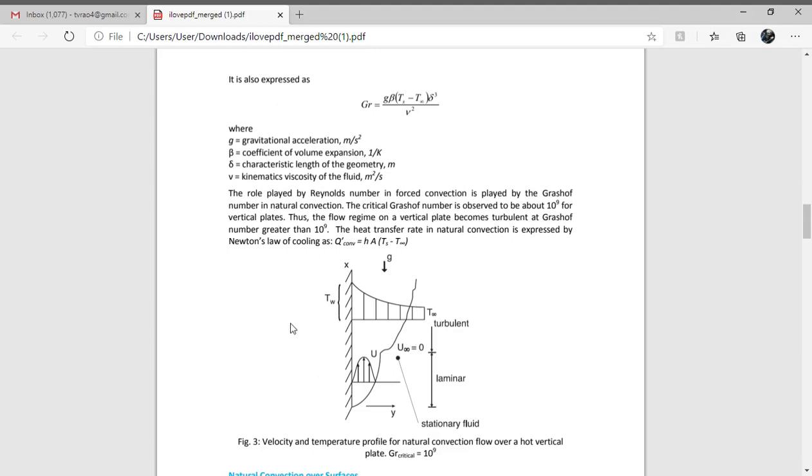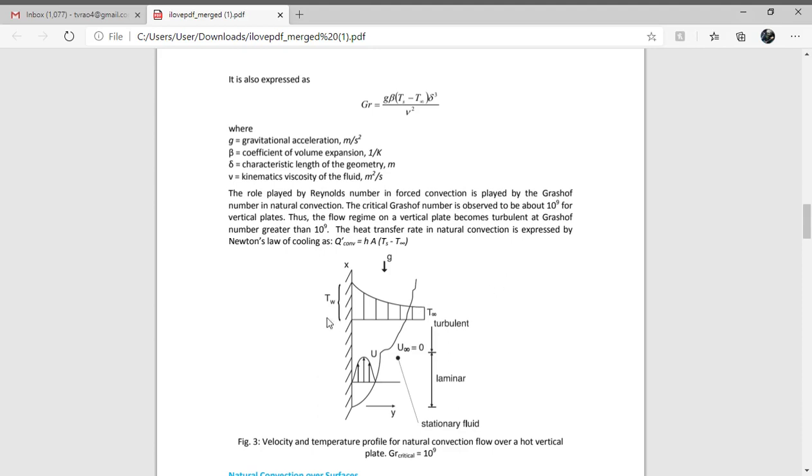So we'll see how natural convection takes place diagrammatically. There is a vertical plate where the plate temperature is Ts or Tw. Here there is no airflow, and the air temperature is T infinity, and the plate temperature is Tw or Ts.